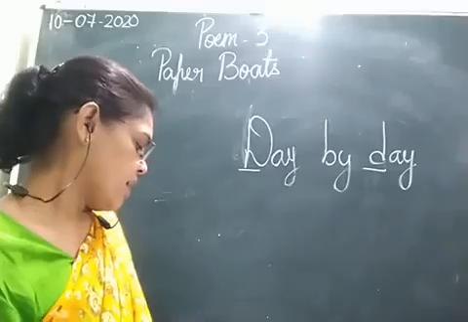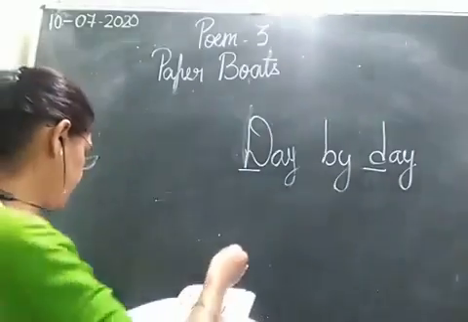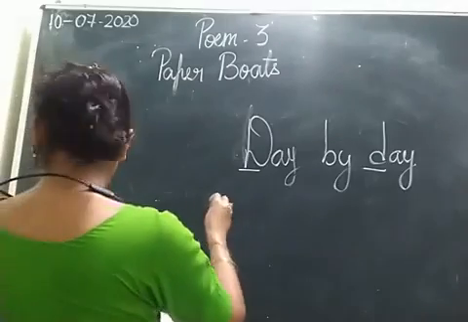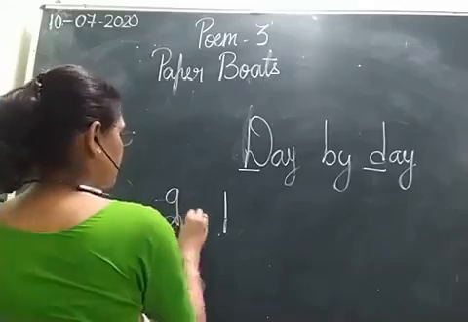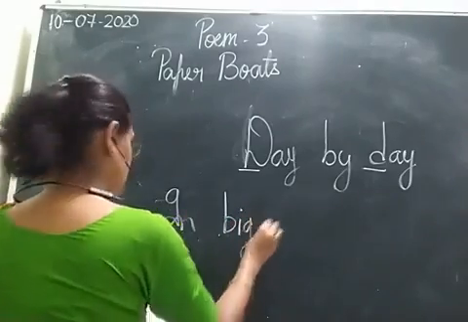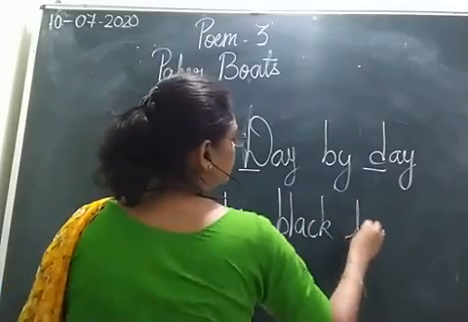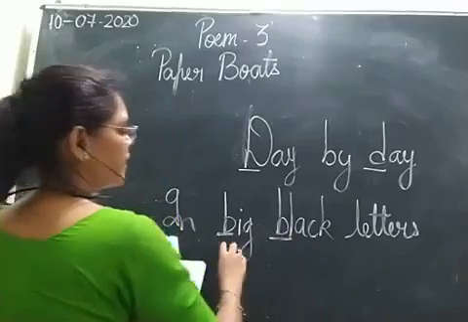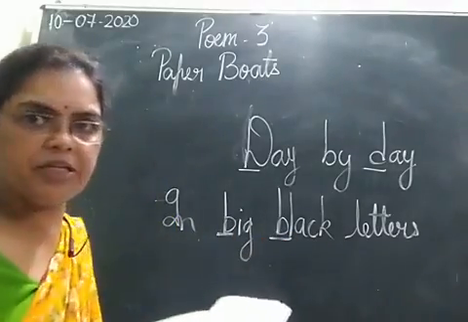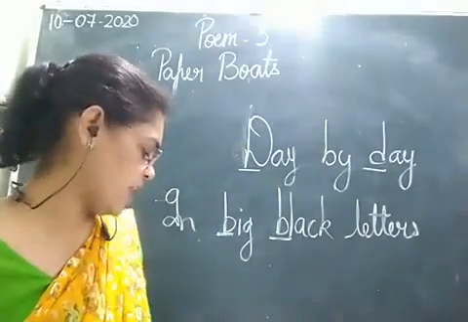Then, in the third line of the poem, you can notice in big black letters. In this, you can notice big black. B and B are repeated. The words start with B. So this is again a phrase.